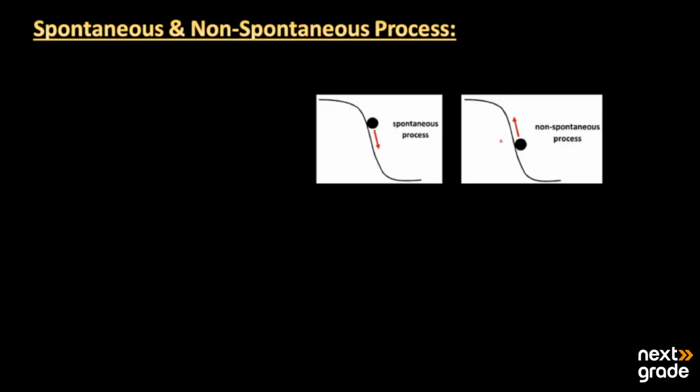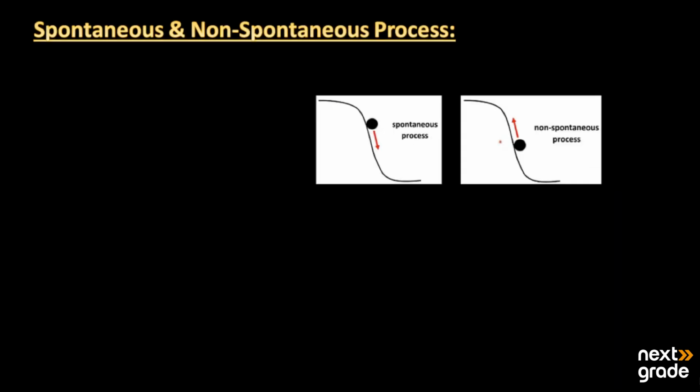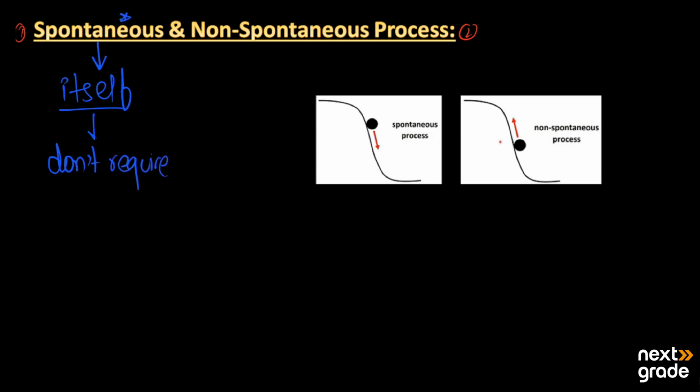Basically, when we talk about electrochemistry, it involves two types of reactions or processes. Number one is the spontaneous process and the second one is the non-spontaneous process. Now, what do spontaneous and non-spontaneous mean? By definition, the process that happens by itself and does not require energy is known as the spontaneous process.